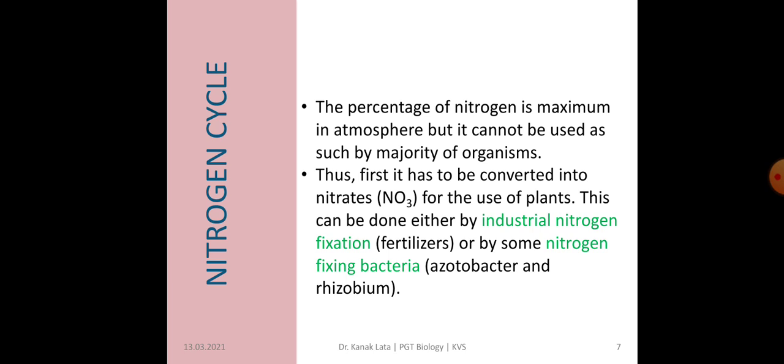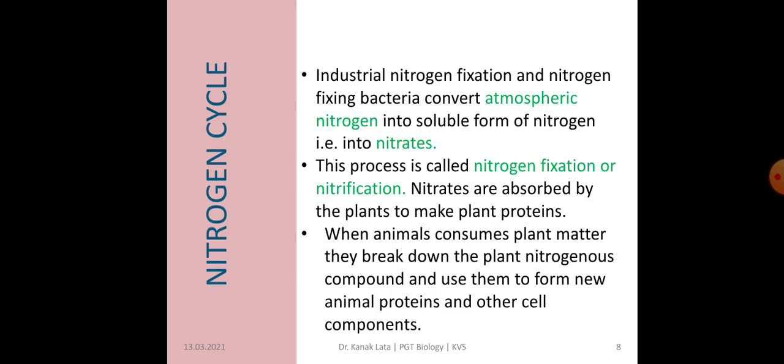Industrial nitrogen fixation and nitrogen fixing bacteria are responsible for converting atmospheric nitrogen, N2, into a soluble form of nitrogen, that is nitrates, NO3. This process is called nitrogen fixation or nitrification.